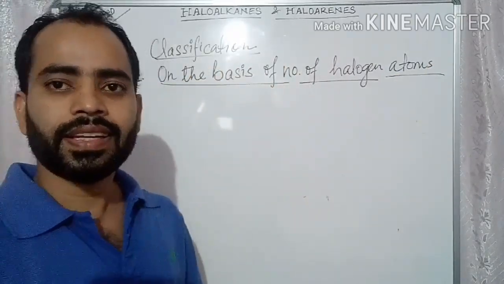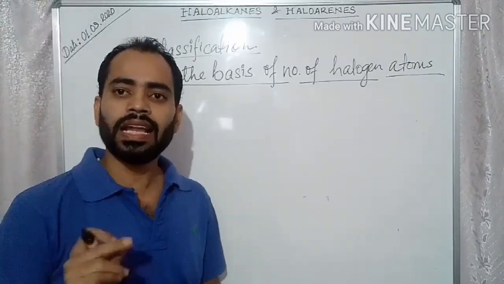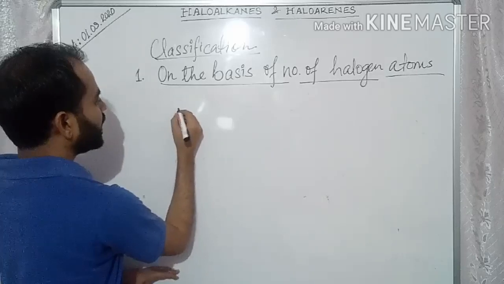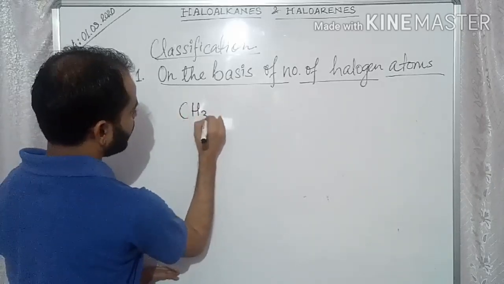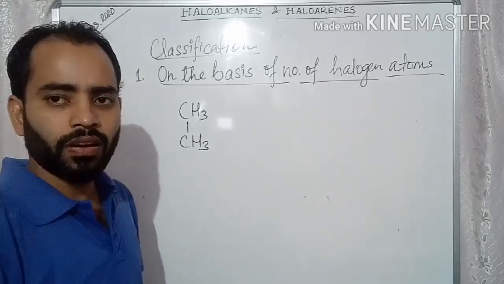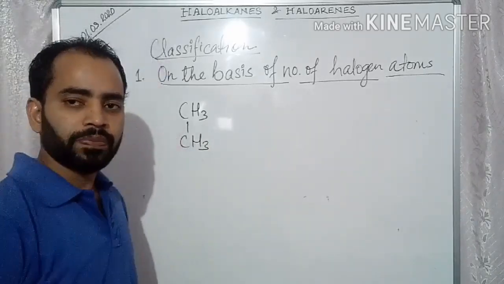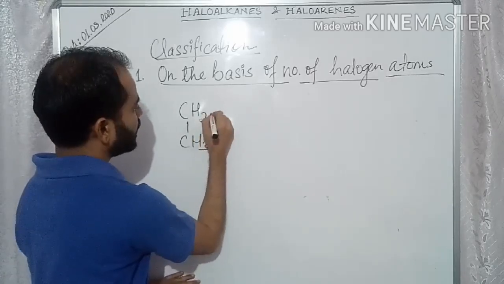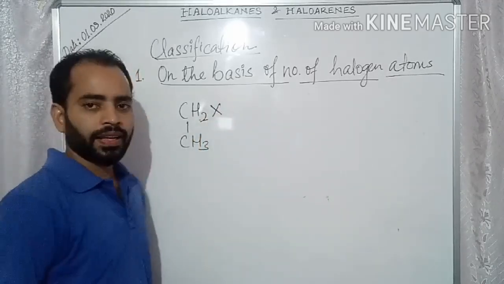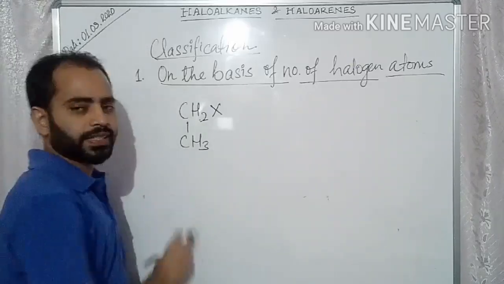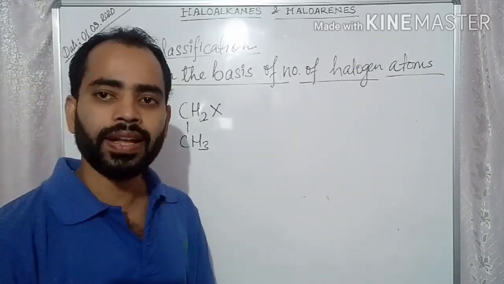That means in case of haloalkane, we know halogen atoms are there. So on the basis of their number, for example, if this is an alkane called ethane, and one hydrogen is replaced by a halogen, then this is an example of monohaloalkane.